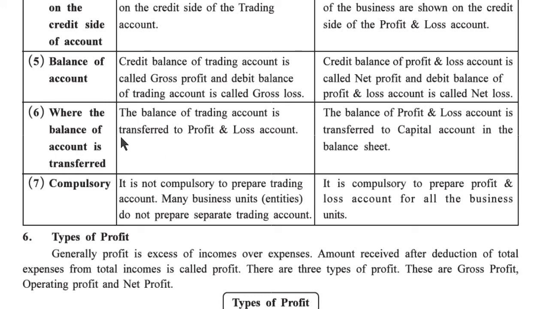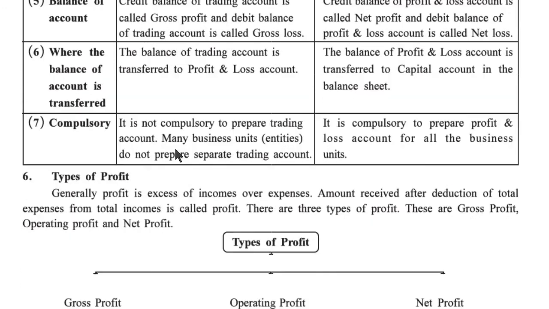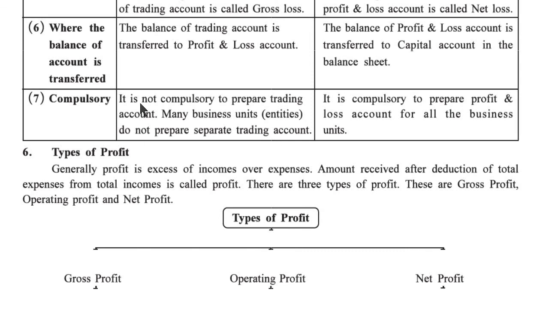Where the balance of an account is transferred: the balance of trading account is transferred to profit and loss account. The balance of profit and loss account is transferred to capital account in the balance sheet. Compulsory: it is not compulsory to prepare trading account. Many business units, entities do not prepare a separate trading account. It is compulsory to prepare profit and loss account for all the business units.